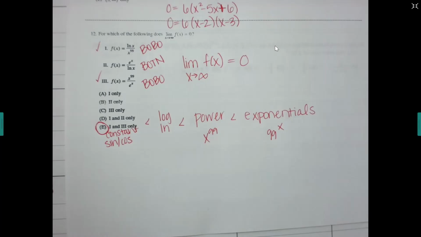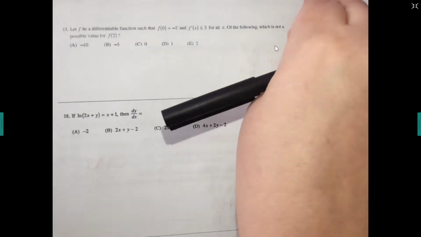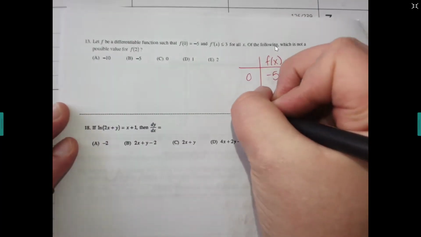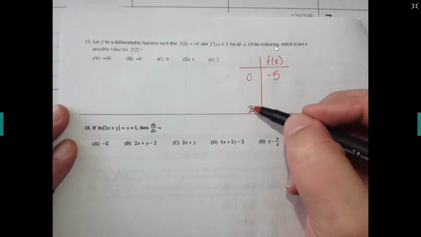Okay, next one. It says f of 0 is -5 and f prime is less than or equal to 3. Of the following, which is not a possible value for f of 2? Let's make ourselves a little chart here. At 0, what is f of x? -5. And I want to know what f of 2 could be. So what's between 0 and 2 here? Let's fill in the gap.